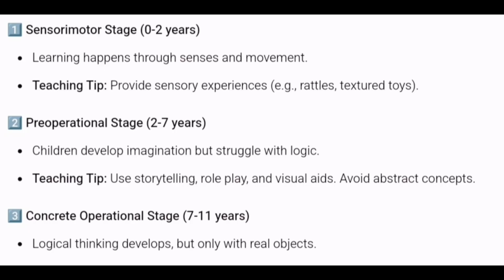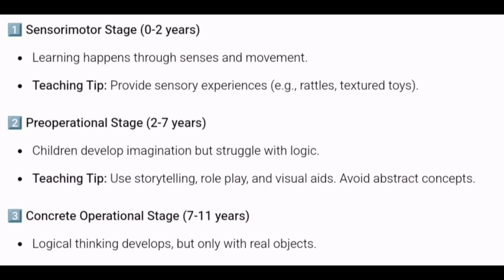Children are said to be in this stage when they are of the age 0 to 2. If you have children of the age 0 to 2, then they belong to sensory motor stage. By the word itself, you understand that the children learn through senses. We have 5 sense organs, right? We have eyes, ears, then skin, then nose, right?